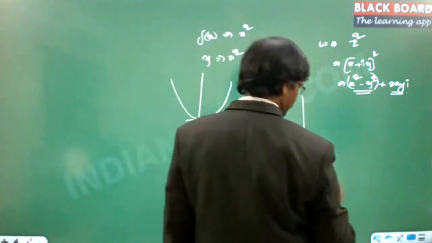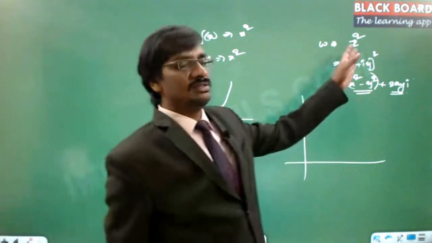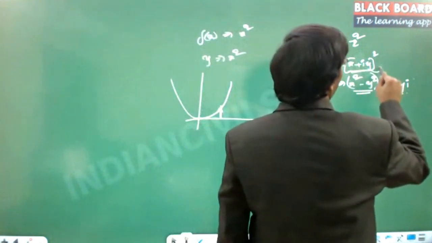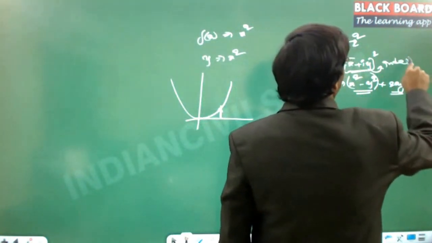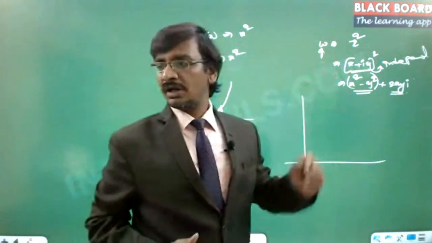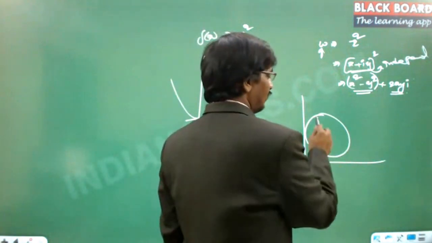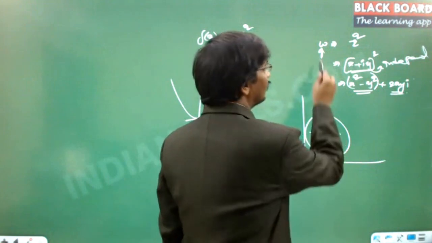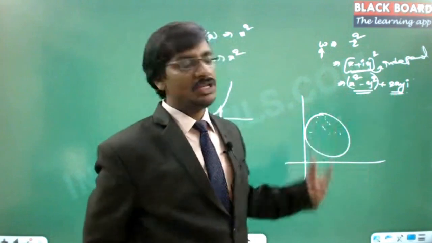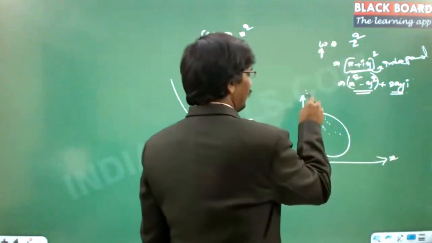What we need to do first is, in the real case, for each value of x we identify the y value. But in this case, you need to identify x and y values together, because both are independent for us. So this is independent and this is dependent. That means as x and y are both independent, you need to identify a region first. Within this region, for each and every point, I can calculate the value of w by substituting x and y values here. And you will get the corresponding values for w, which can't be represented on this particular graph because this is x and this is y.